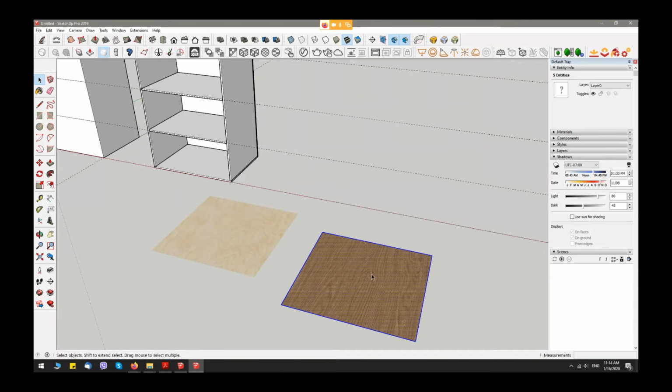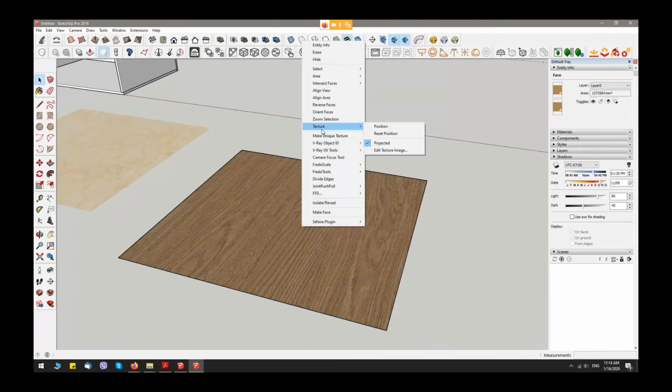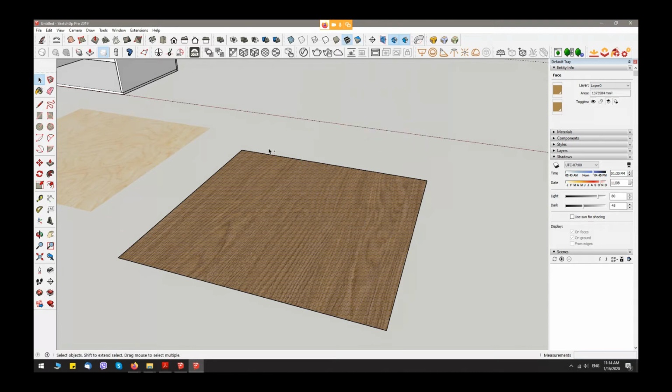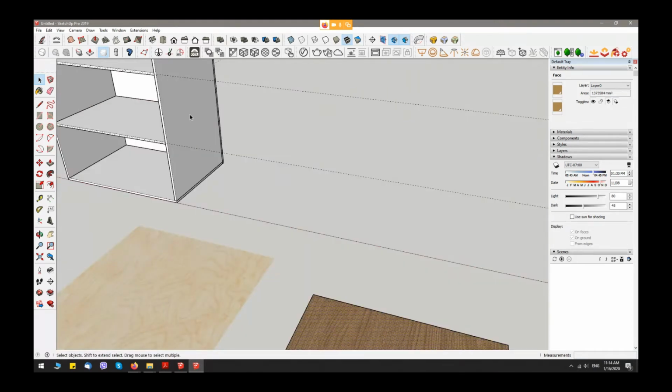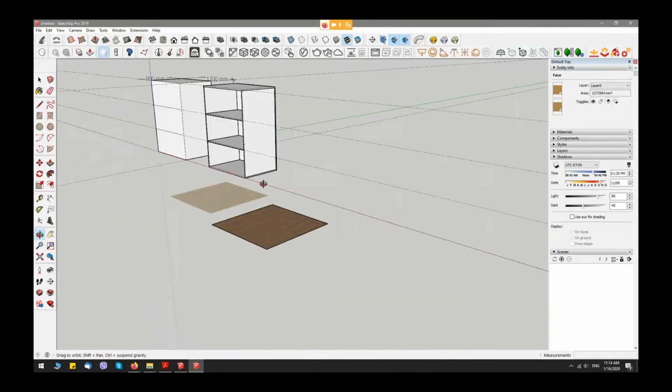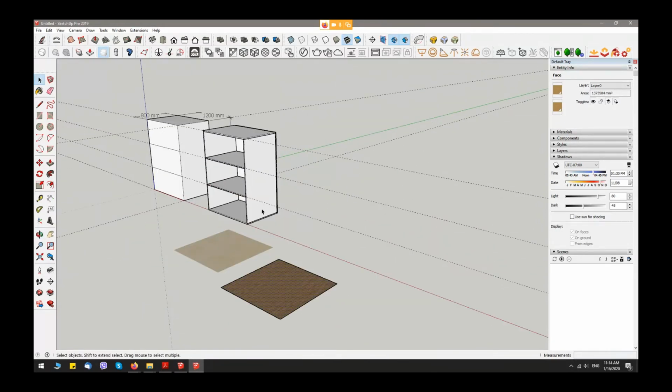I click with the right button on my mouse and here from texture I switch off these things projected, because if I put my texture projected on my furniture, the texture is not looks good like this.